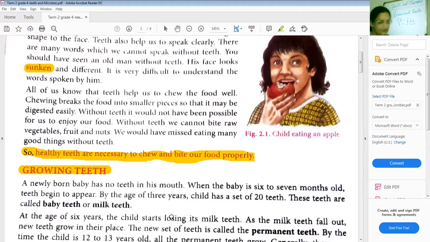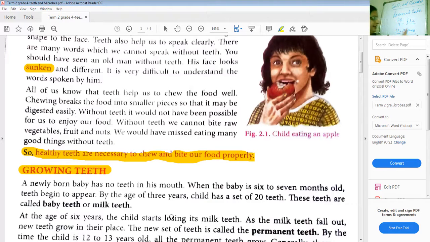At what age is the child getting the full number of teeth, the 28 count? When he is 12 to 13 years of age. The teeth that he is getting at the age of 12 to 13 years are 28 in number, and in another few years he will get another 4 wisdom teeth.